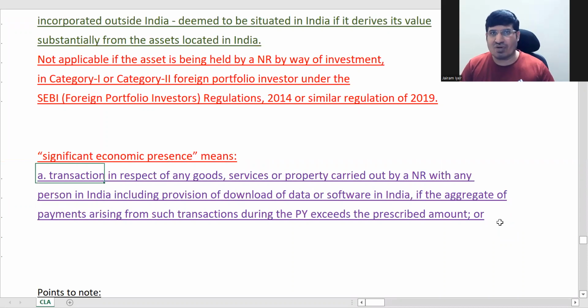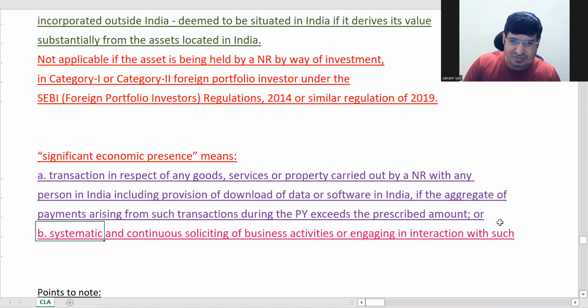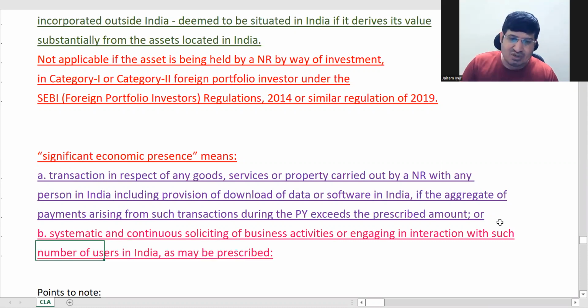So now what has happened? Under the earlier regulations, people were escaping taxation, and now they are also coming within this transaction. So this is one thing, which is turnover. Here turnover value is defined. And the second thing is systematic and continuous soliciting of business activities or engaging in interaction with such number of users in India as may be prescribed.